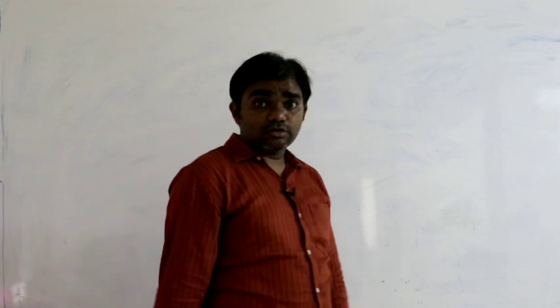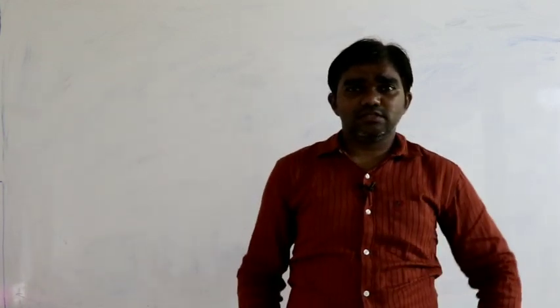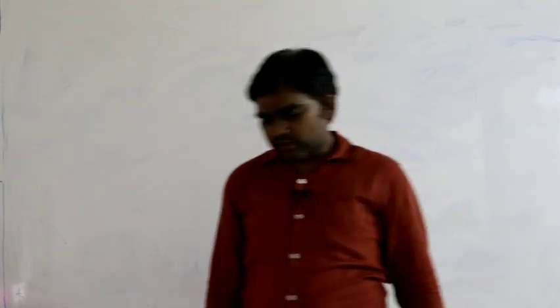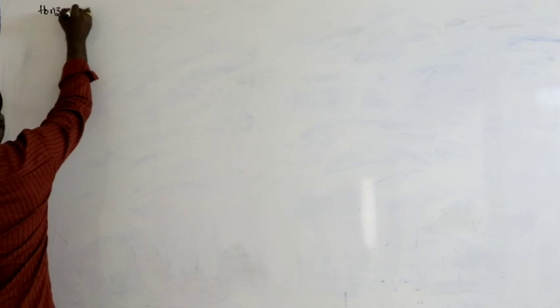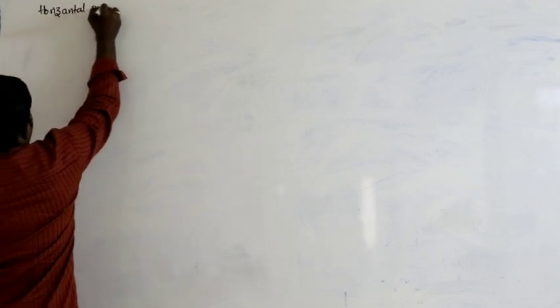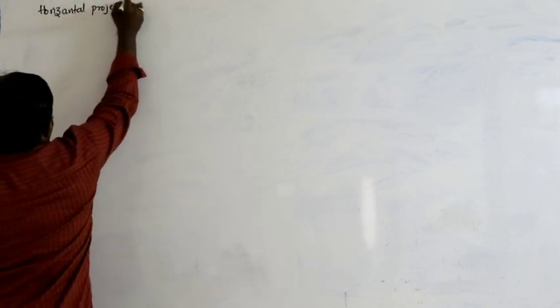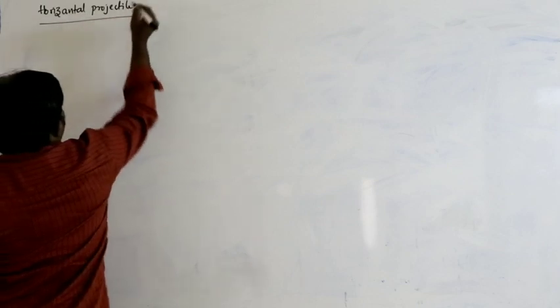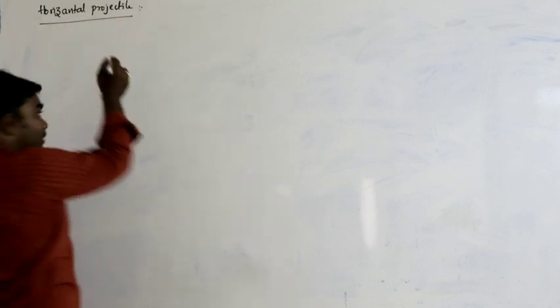We discussed about oblique projectile in the previous classes. Now we can discuss about horizontal projectile. Horizontal projectile. Horizontal projectile means, for example,